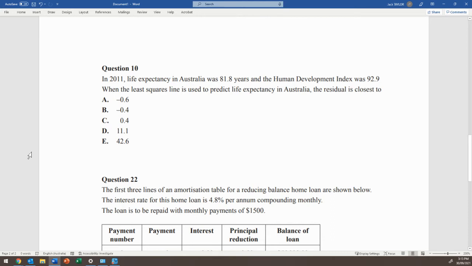Question 10. In 2011, life expectancy in Australia was 81.8 years and the Human Development Index was 92.9. When the least squares line is used to predict life expectancy in Australia, the residual is closest to... All right, so if you remember the formula for residual, it's the actual value minus the predicted. Typically with these, we're given the actual and then we have to calculate the predicted, where we use the least squares regression line.